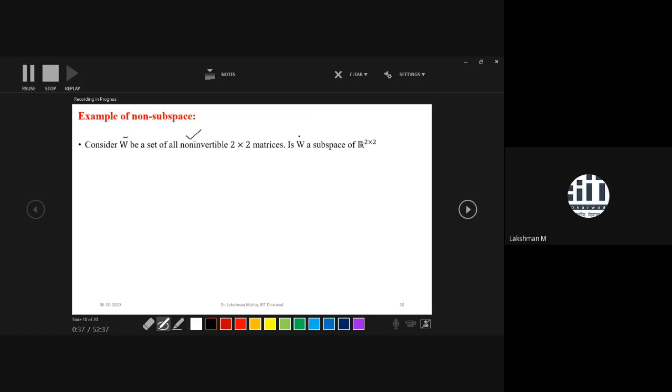We will investigate whether this W is a subspace of R2 by 2. I have already mentioned several times that R2 by 2 is the collection of all 2 by 2 matrices, and it always forms a vector space with respect to matrix addition and scalar multiplication.